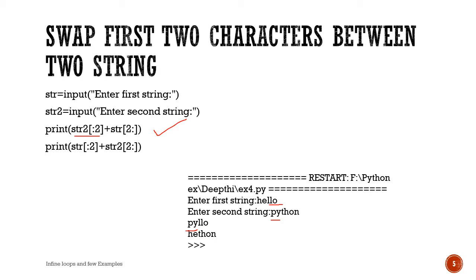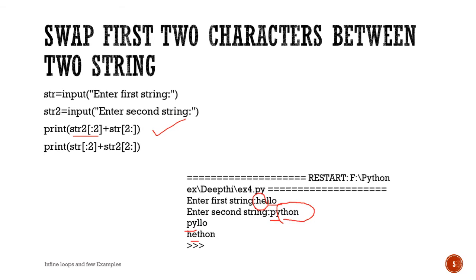And to swap with the second string, again we are doing the reverse of the first print statement. Initially we will display two characters of the first string, that is HE is displayed. It is concatenated with the rest of the characters from the second index location of the second string. So we get HETHON. So here comes the power of the slice operator in Python, and the power of Python compared to other programming languages.